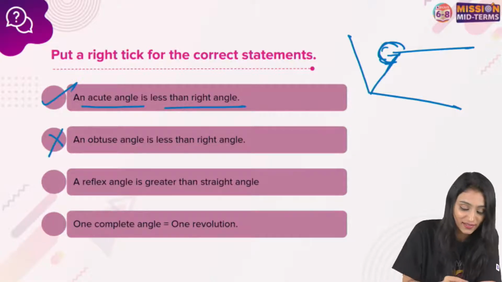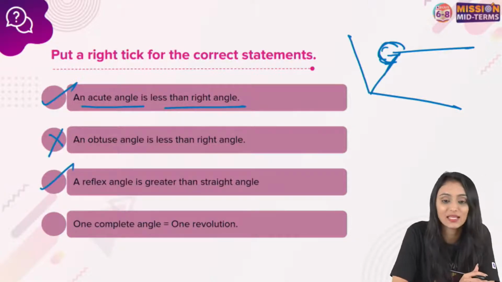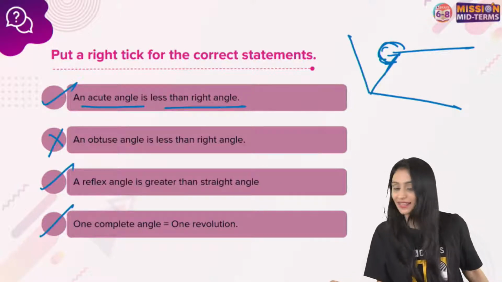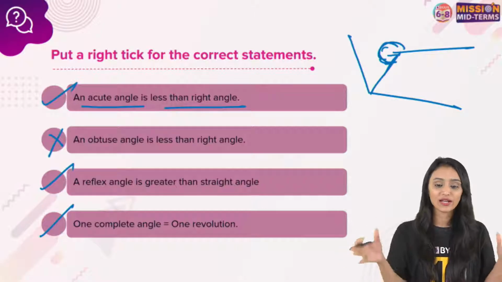Yes, so it is greater than the straight angle, that's true. One complete angle is equal to one revolution. Yes, Rishika, you are right. Fourth one is true. It's correct. Got it? No doubt still here? I could see that in the chat.